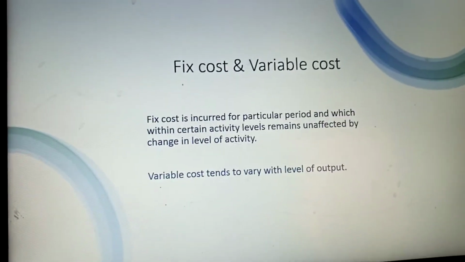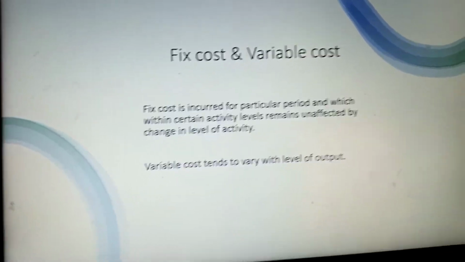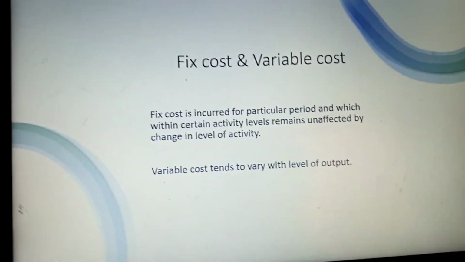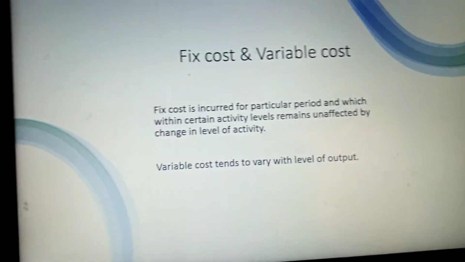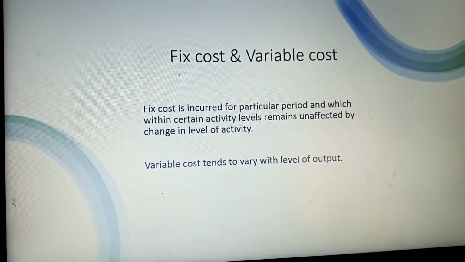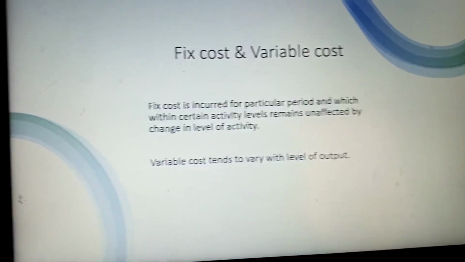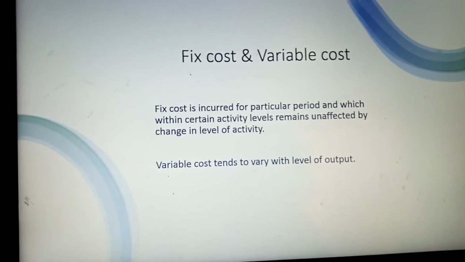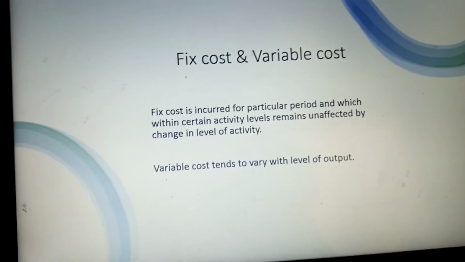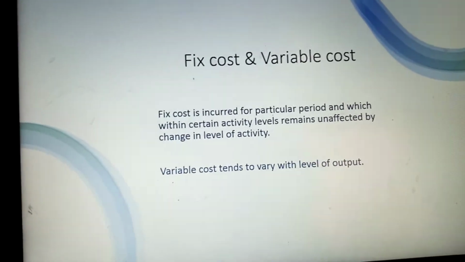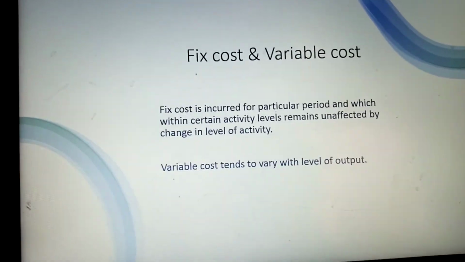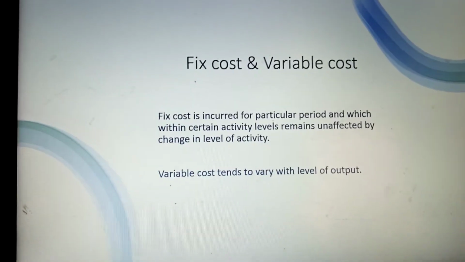Variable cost varies with the level of output. For example, electricity cost, direct expenses. If the number of employees increases, then the meal cost will increase. So if the number of employees increases by a certain number, then you need to arrange extra vehicles for the transportation. So these are variable costs.